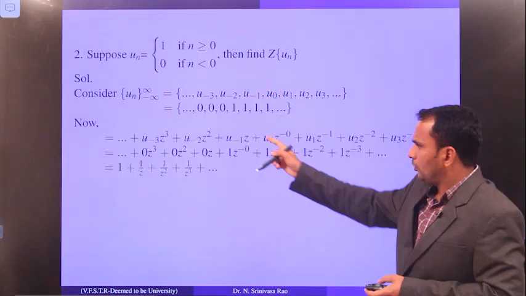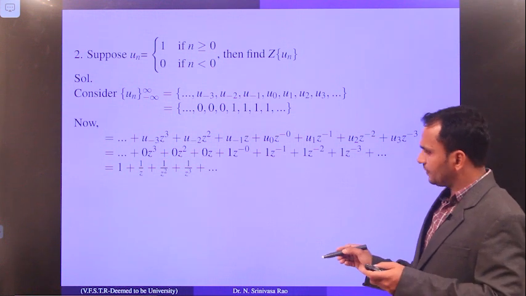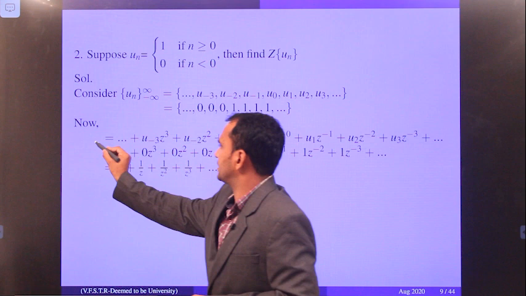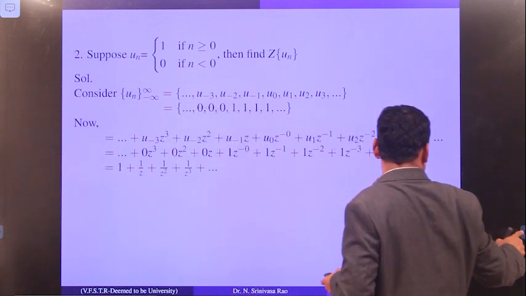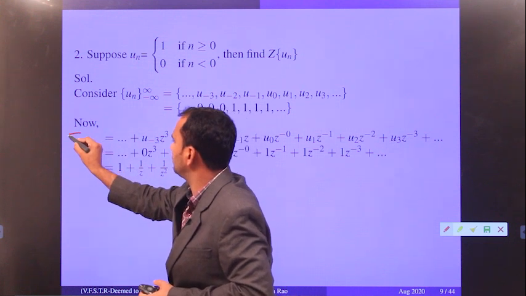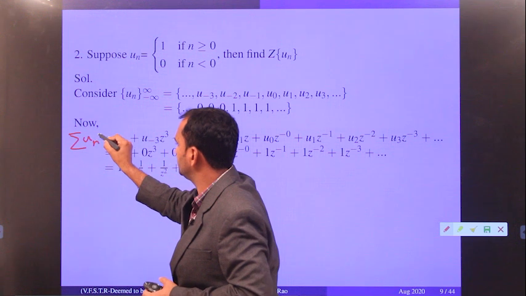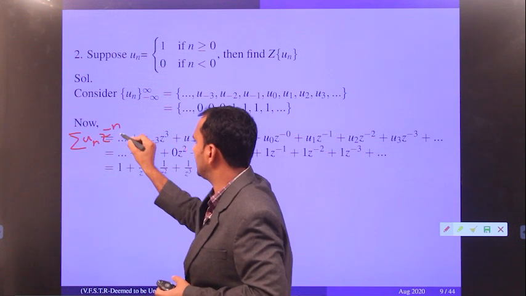Now find the Z transform for this. According to the definition, we write sigma, which means summation, of un z to the power minus n.